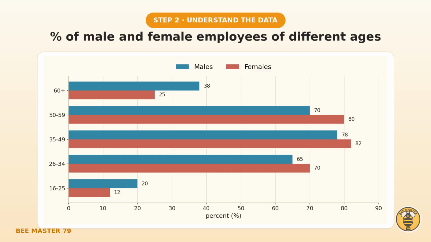Let's read the first chart. It shows the percentage of men and women in work across 5 age groups. For the youngest group, 16 to 25, employment is low, about 20% of men and 12% of women. It then rises steeply, peaking in the 35 to 49 group at roughly 78% of men and 82% of women. After 60, it falls sharply, and here men, at about 38%, overtake women at around 25%.